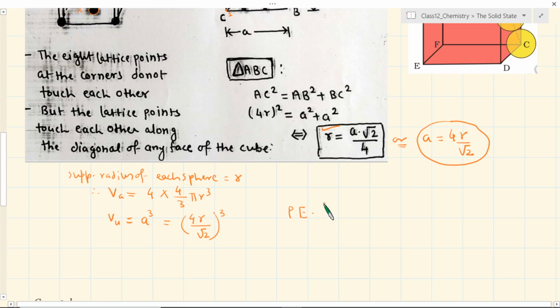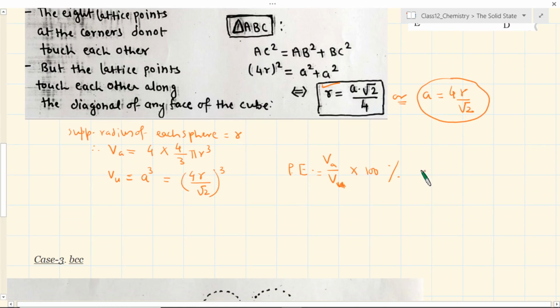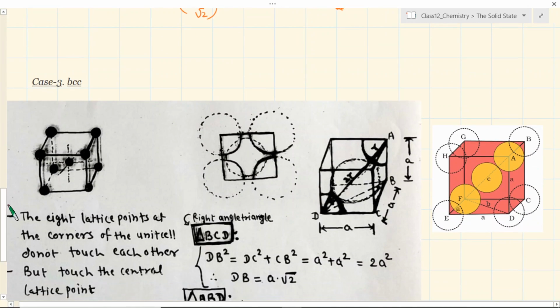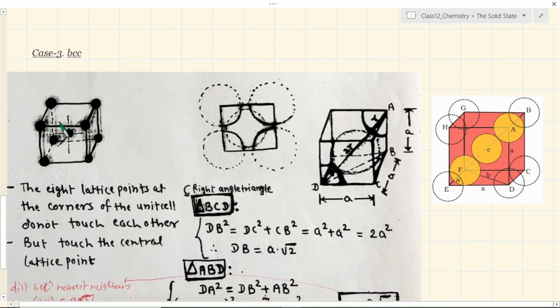Therefore packing efficiency, which is nothing but VA upon VU, and that will be, if you do all this calculation, of course there is a multiplication by 100, and if you do the calculation, this will turn out to be 74%, which is the number that I have mentioned. Okay, then there is another type of lattice system which is called BCC, body centered cube.